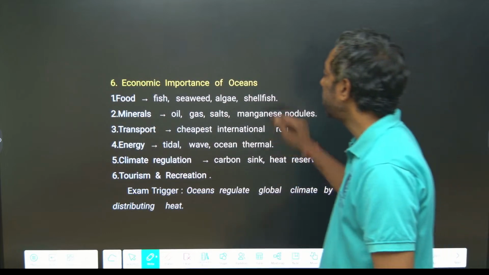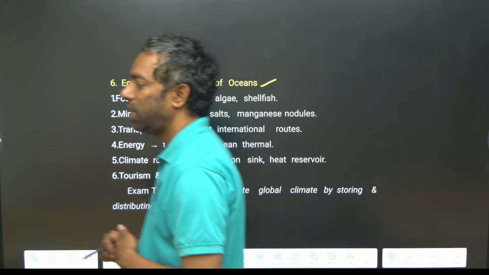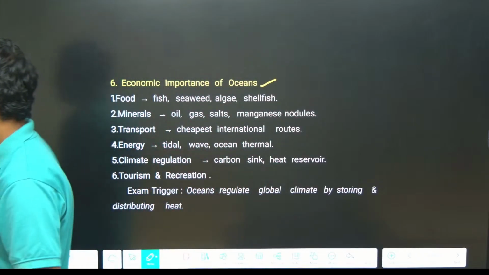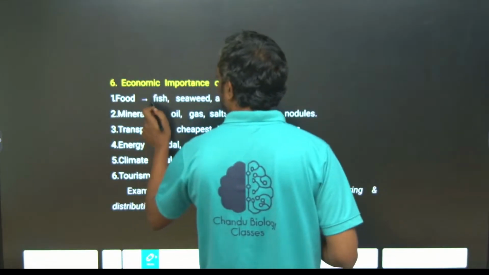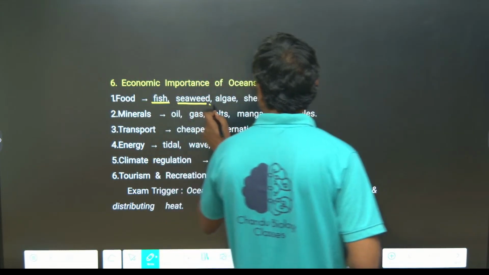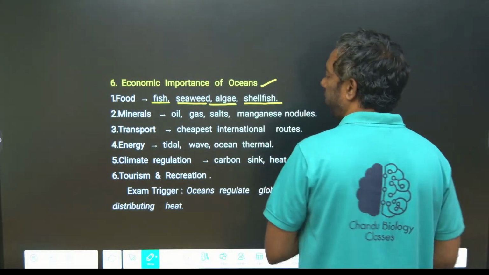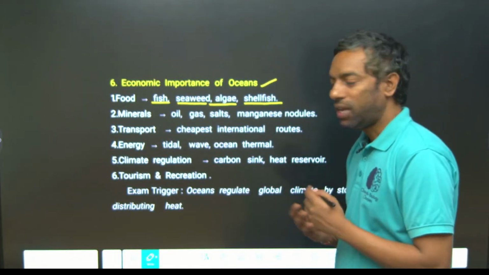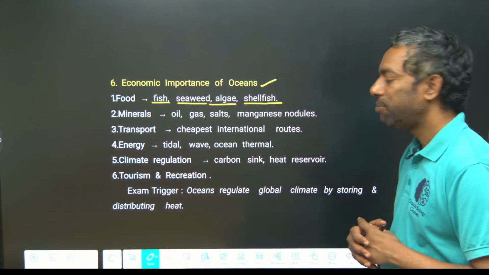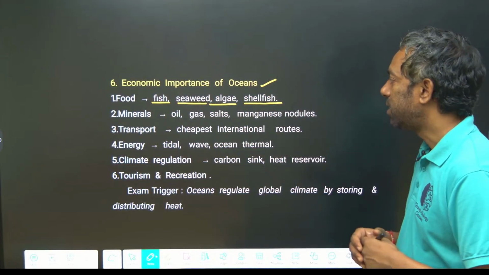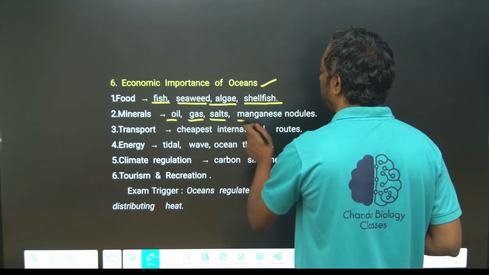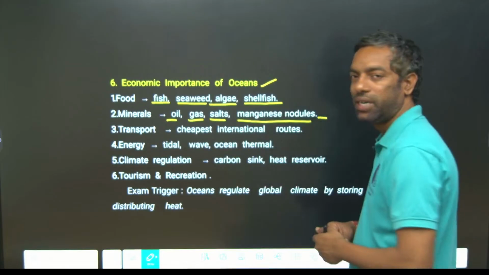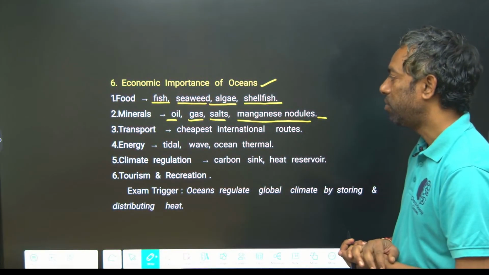Economic importance of oceans, this is important. Food: fishes, seaweed, algae and shellfish are the oceanic food. Minerals: mainly oil, gases, salts and manganese nodules we can obtain from the ocean.